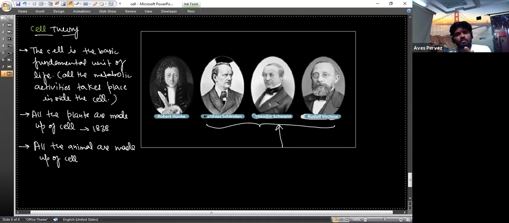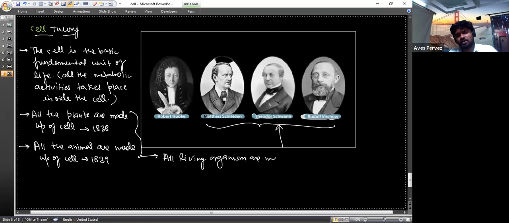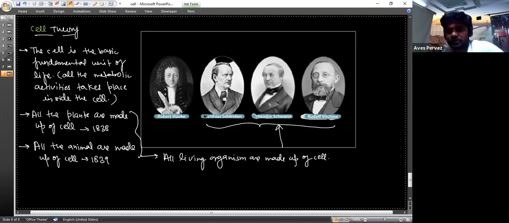These two statements were given in 1839, and they were compiled into a single statement, that all living organisms are made up of cells. The statements of Matthias Schleiden, that all plants are made up of cells, and Theodore Schwann, that all animals are made up of cells, were combined and converted into a single statement that all living organisms are made up of cells.